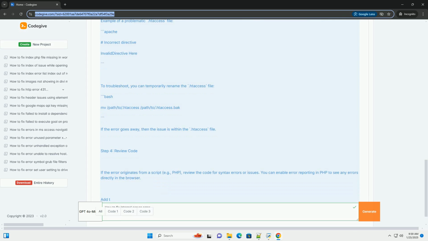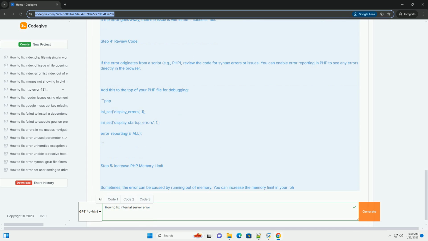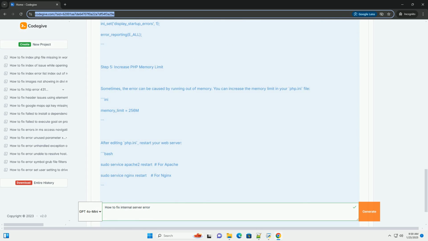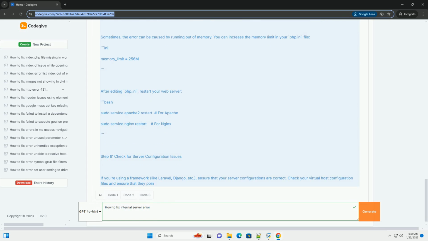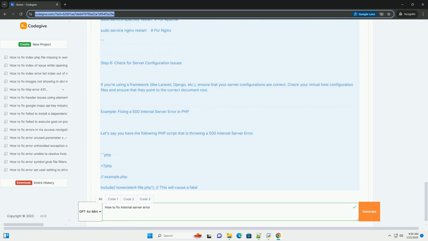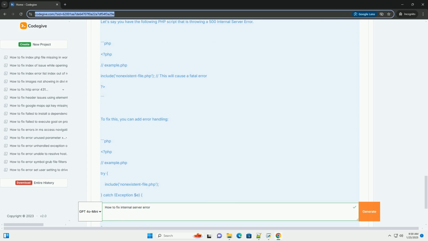Here's a step-by-step tutorial to troubleshoot and fix a 500 internal server error. Step 1. Check server logs. The first step in diagnosing an internal server error is to check the server logs. Error logs will usually provide more context about what went wrong.